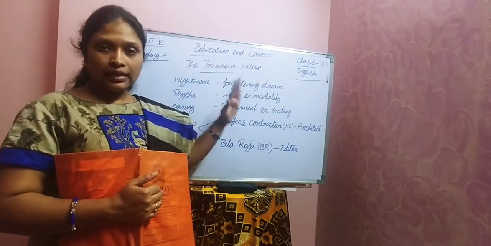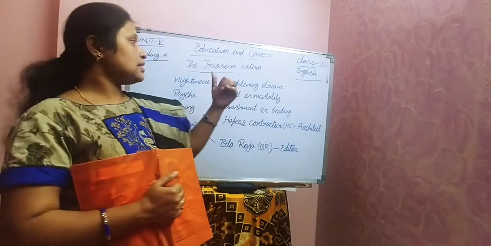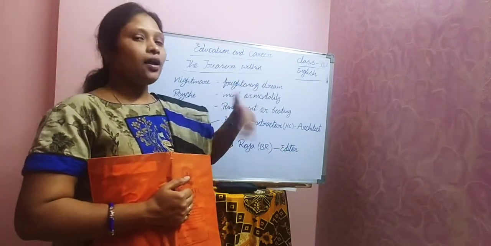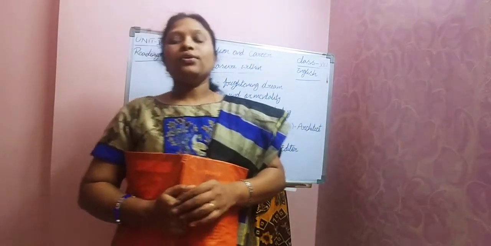So this is A reading, even B reading also same. Part 1, part 2. So this is The Treasure Within part 1, and the next reading is going to be The Treasure Within part 2. Understood, children? So in all the units we'll see some real-time examples, children.